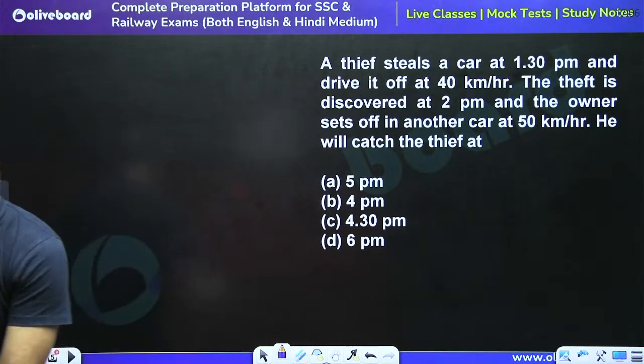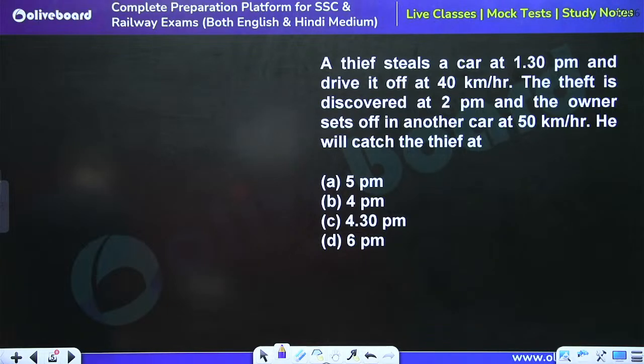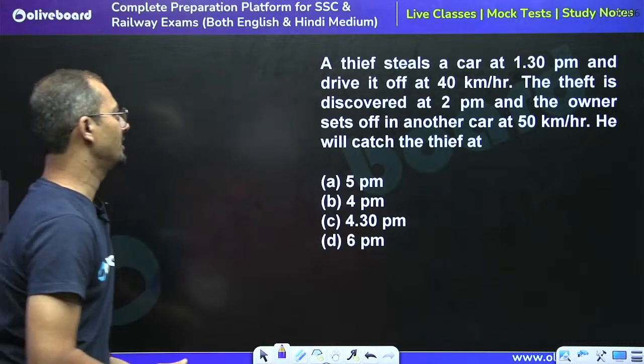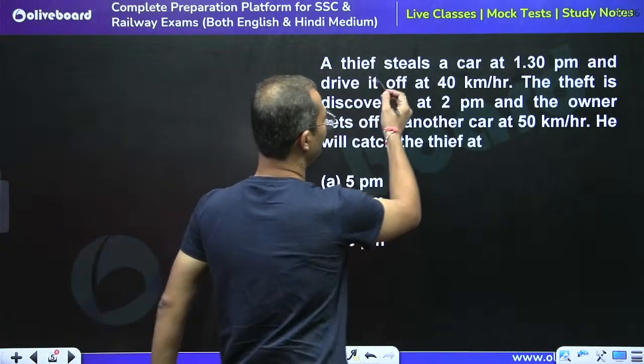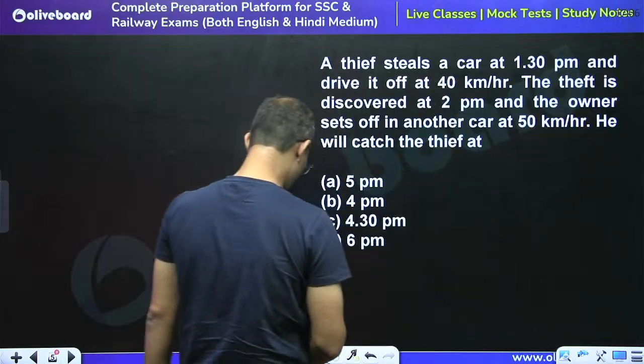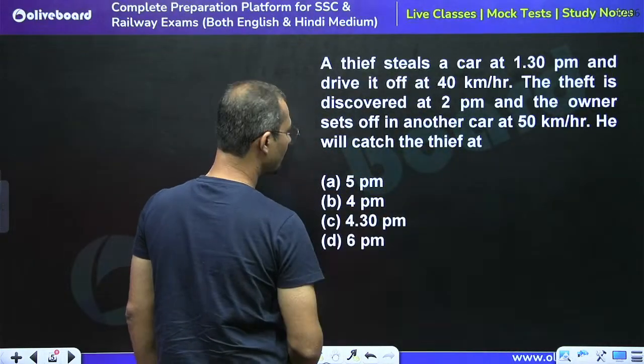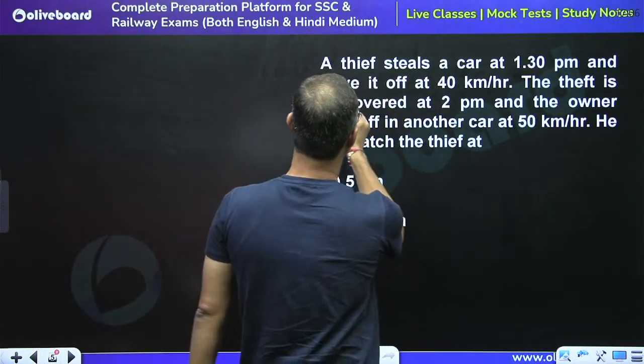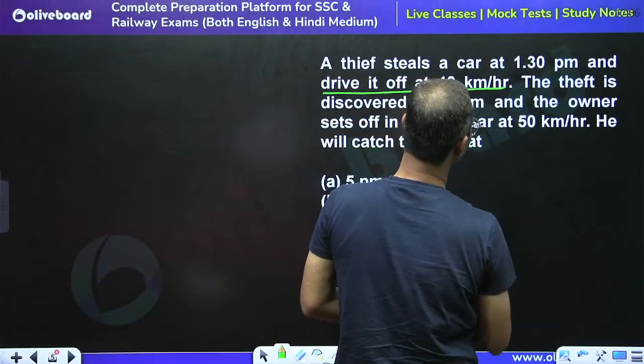Tell me what is the answer for this question. See, the question is saying a thief steals a car at 1:30 p.m. and drives it off at 40 km per hour.